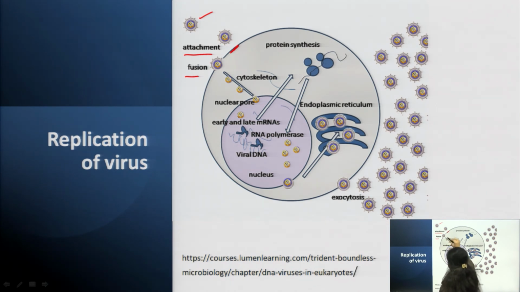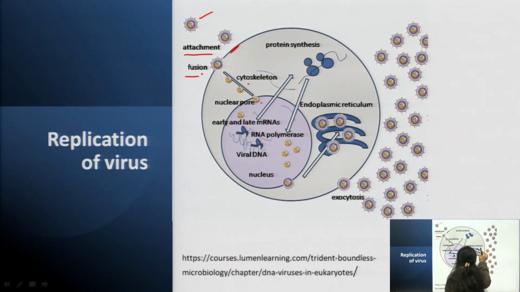Endocytosis will occur and they will move towards the nucleus. When they move towards the nucleus, first they will attach, and after that, through the cytoskeleton and nuclear pore, they will become entrapped within the nucleus. In the nucleus the RNA will replicate, RNA or DNA, whatever the polymerase units will be, they will replicate and form the endoplasmic membrane, the endoplasmic reticulum, and after that they will polymerize.